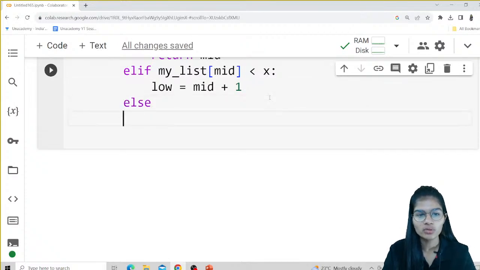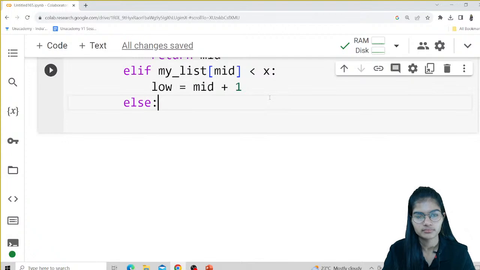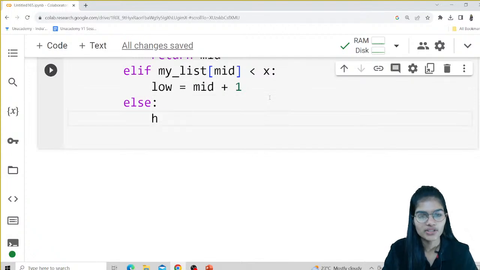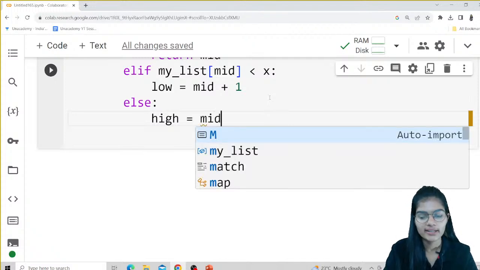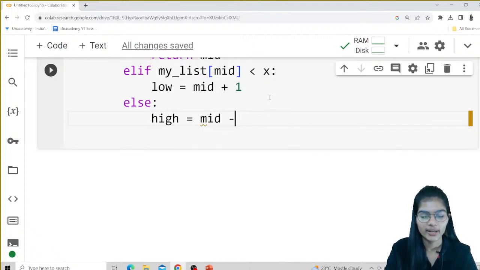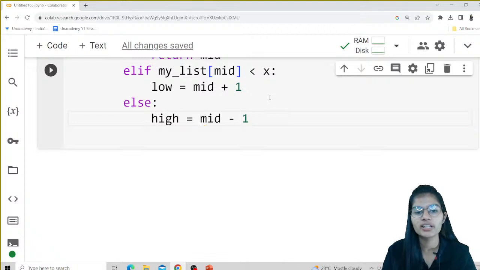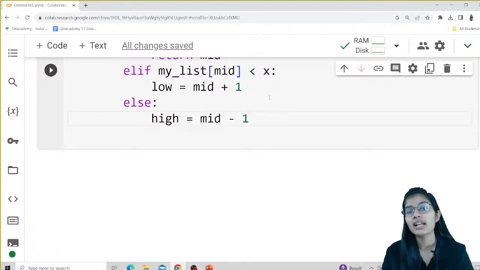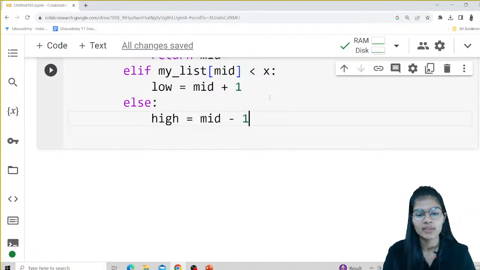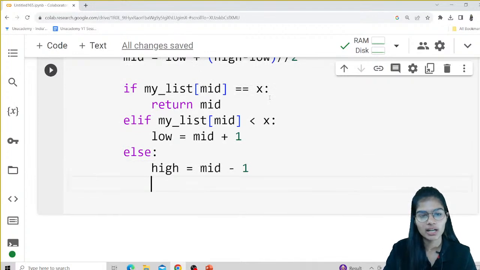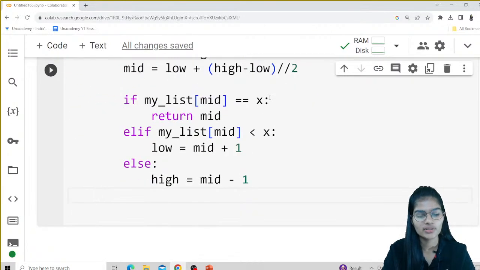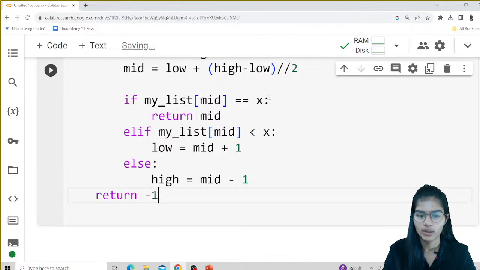Else, I would just write that high is equal to mid minus 1. So in that case, my middle value is greater than x, and it will go to the left hand side. And coming outside my while loop, I would just return minus 1.